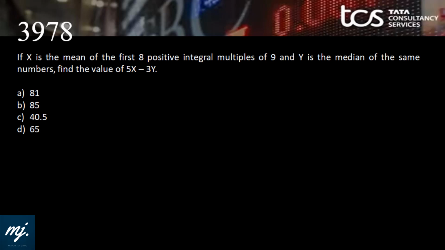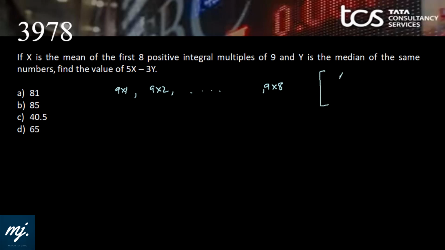If x is the mean of the first 8 positive integral multiples of 9, that means we have 9 into 1, 9 into 2, till 9 into 8. This series, how does this series look like? Obviously, this is an AP series. And y is the median of the same numbers, find the value of 5x minus 3y.